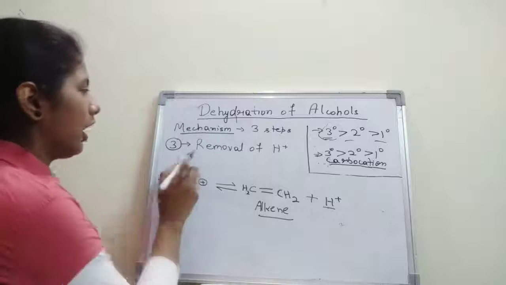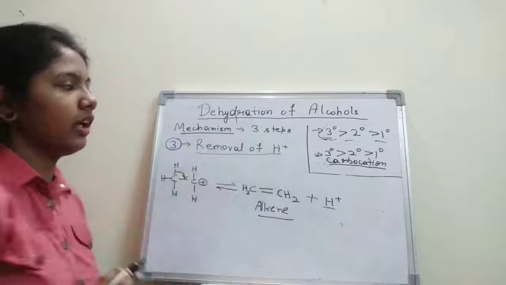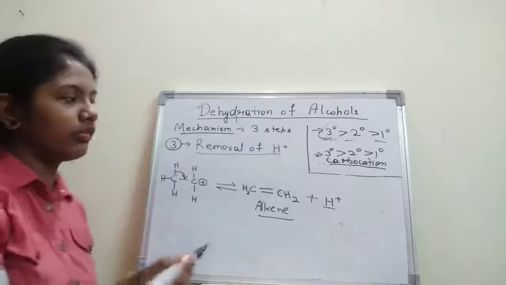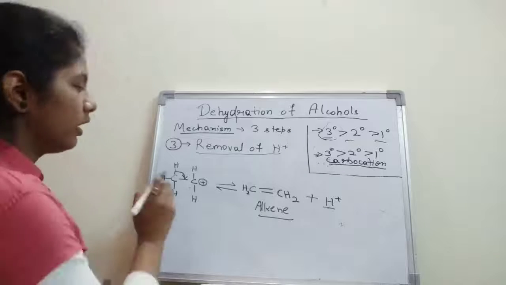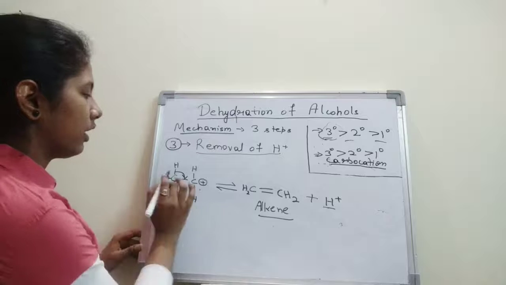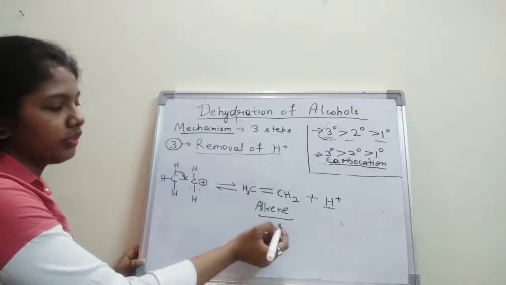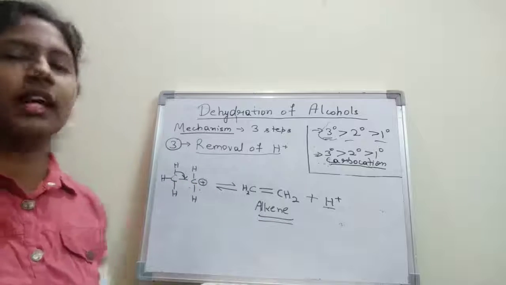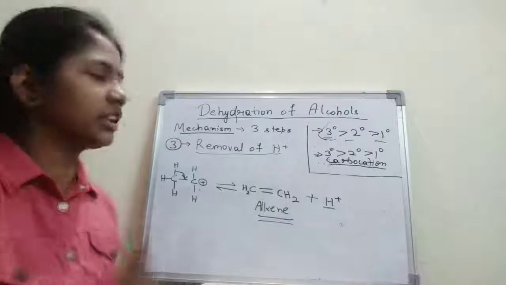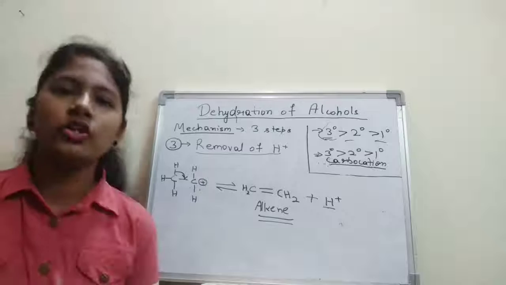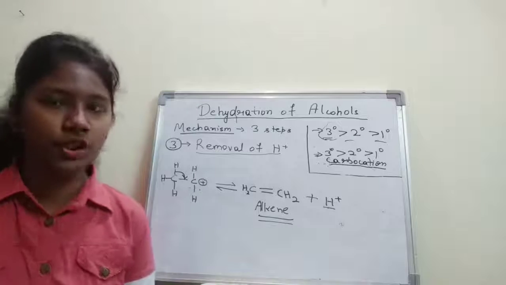Alright, and what happened in the third step? In the third step, a removal of H plus ion took place, and of course the formation of alkene. So here, this carbocation was here, now this H plus is removed like this, and what do we get? We got our main compound, that is our alkene. And of course, we added H plus in the first step, so H plus is removed in the third step. Okay, so this is all about the mechanism of dehydration of alcohols.